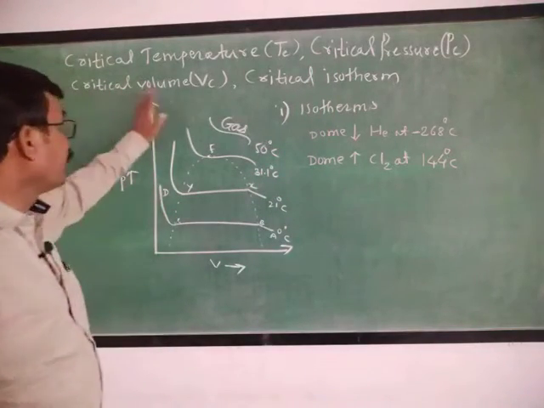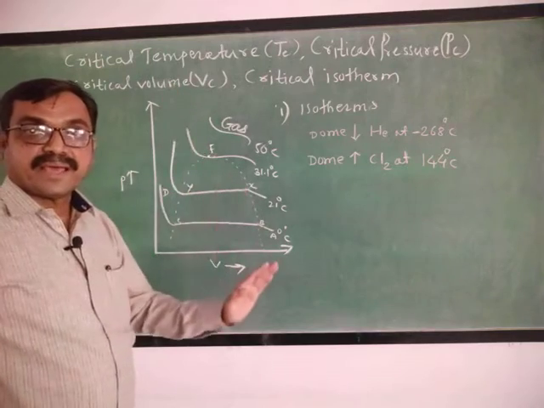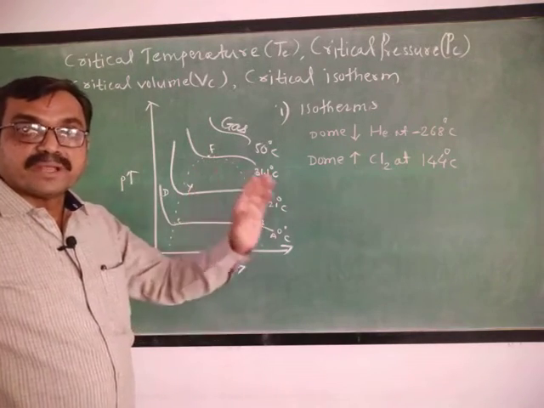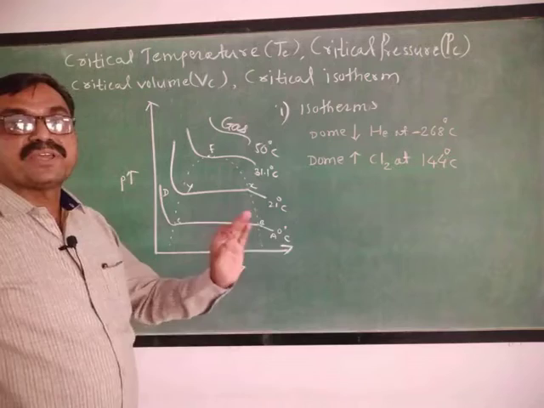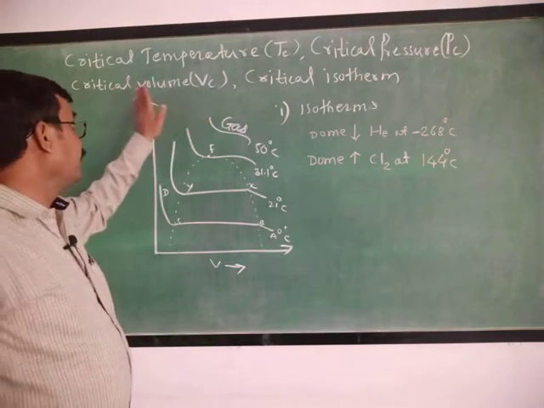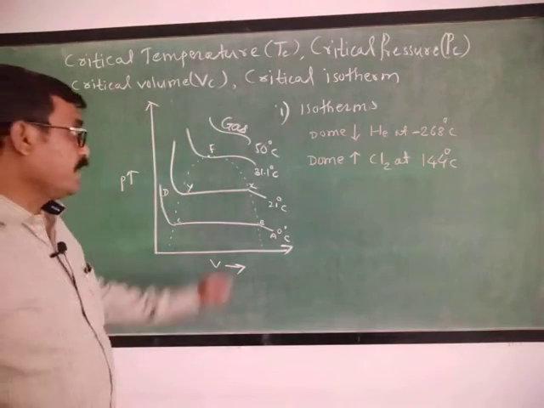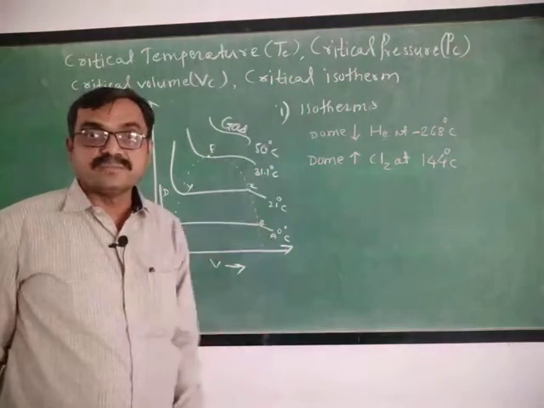Now what is critical volume VC? The volume required for the liquefaction of gas at a constant temperature is called the critical volume, that is VC.